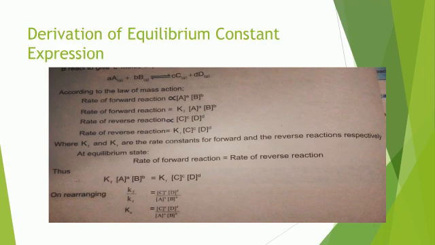This Kc is the equilibrium constant expression, and it is equal to the product of the concentrations of products divided by the product of the concentrations of reactants, each raised to the power of their coefficients in the balanced chemical equation.